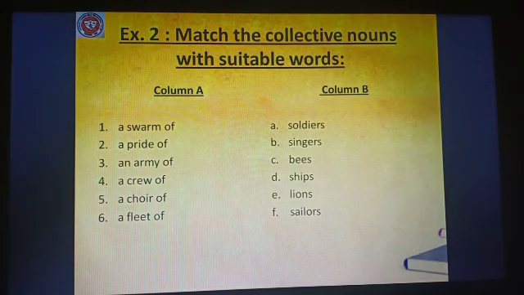Now what you will do is, you will not draw any lines, okay? Just put number 1, 2, 3, 4, 5, 6 beside column B's answers. Like number 1, a swarm of, and the correct answer is column B, letter C, that is bees. So beside bees, you will just write 1. In this way, you will match both the columns. You will not draw any lines, okay? I hope it's clear to you.